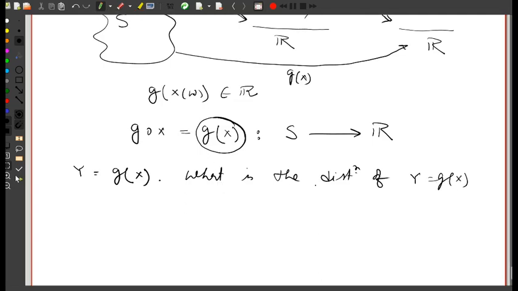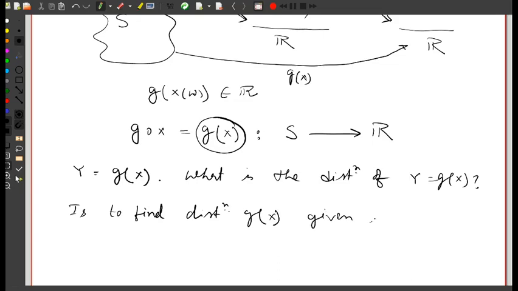Our aim here is to find the distribution of g of X, which is the random variable Y, given the distribution of X.